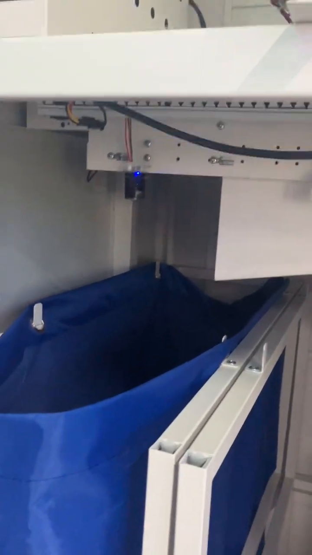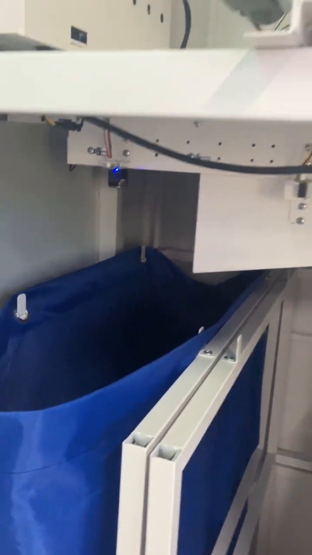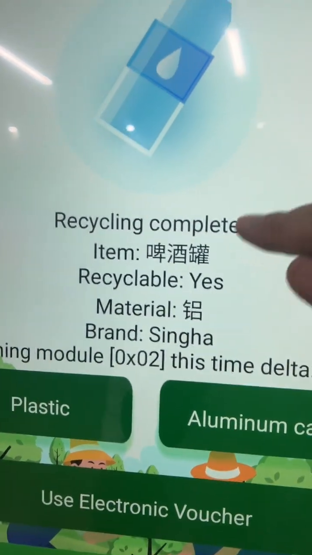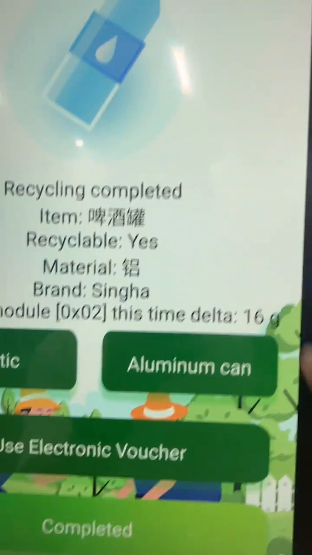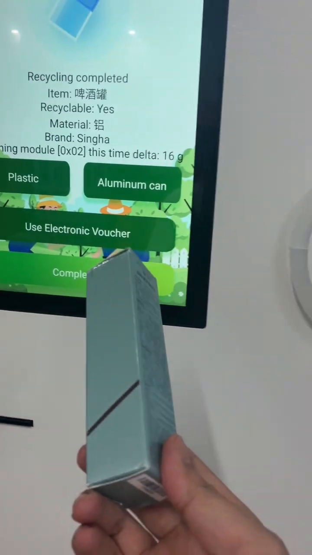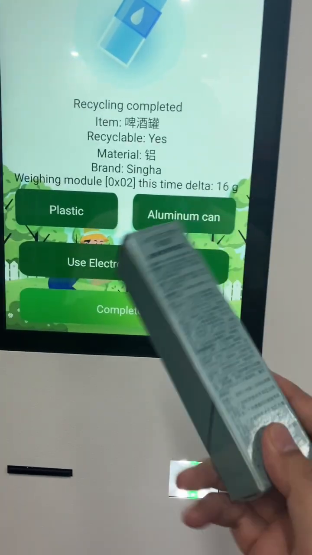Go to another bin, and it also recognizes that it is beer, and the brand and the weight. And also this one, we don't accept this one. Okay,